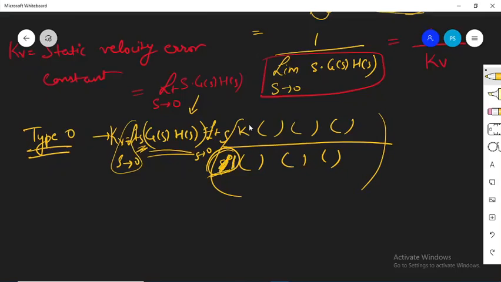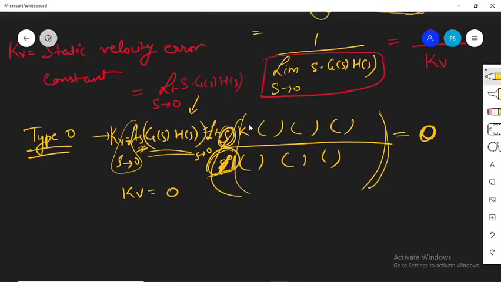So now your expression is some constant value. Here if you apply s tending to 0, you will get some constant value, and then to that one more s is getting multiplied. तो ये s की वजह से ये पूरा expression क्या हो जाएगा, this expression will become equal to 0. Hence for this you will get the value of kV as equal to 0.